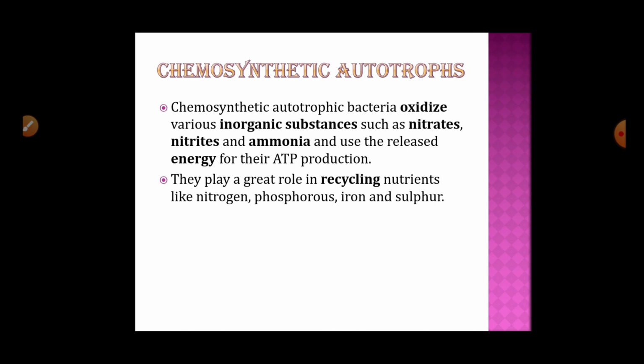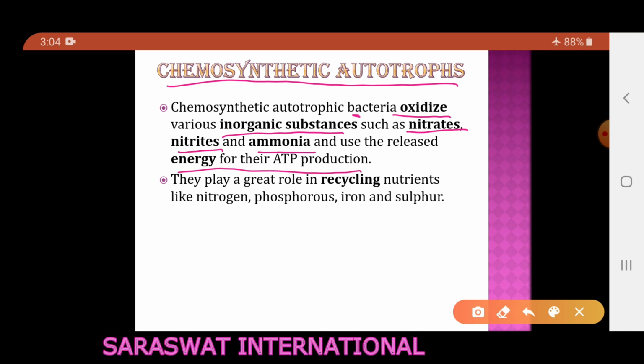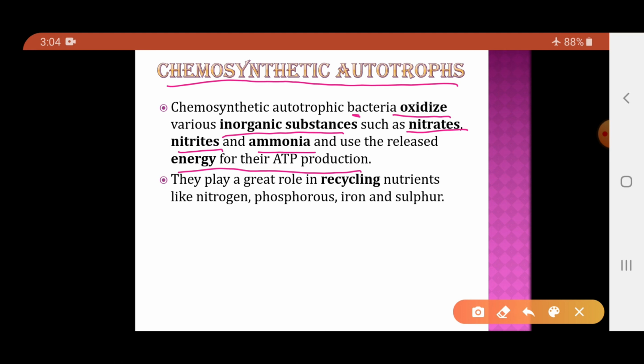So photosynthetic autotrophs use the light energy to prepare their food. The chemosynthetic autotrophs, so what are they? They are the bacteria which oxidize inorganic substances like nitrates, nitrites and ammonia and use the released energy for their ATP production. So basically they will oxidize the inorganic substances, and whatever energy is released during oxidation will be used to prepare the food.